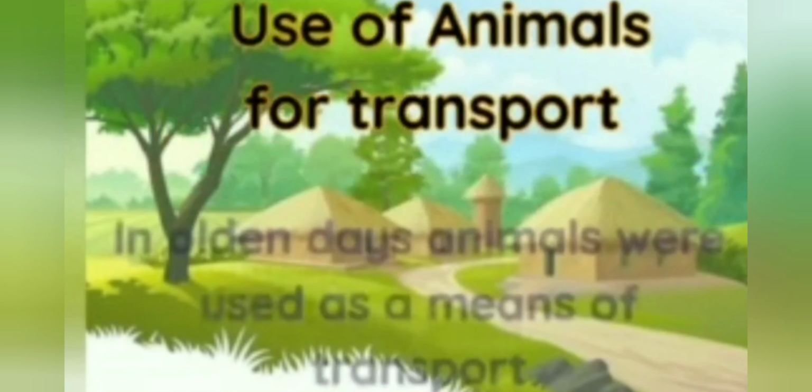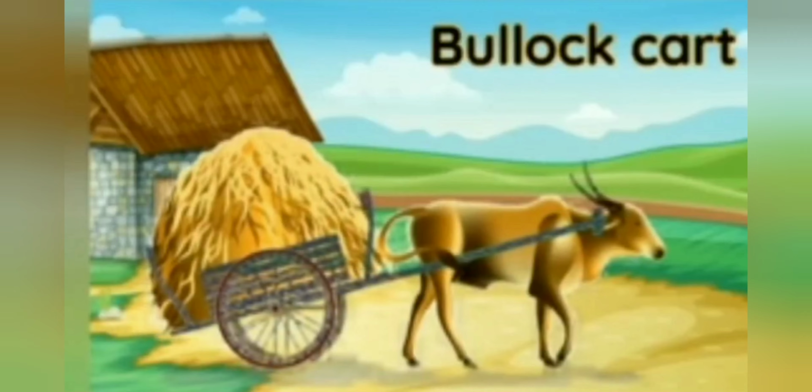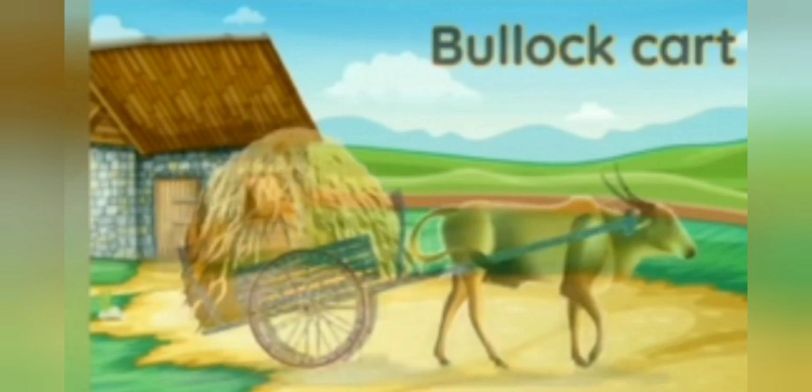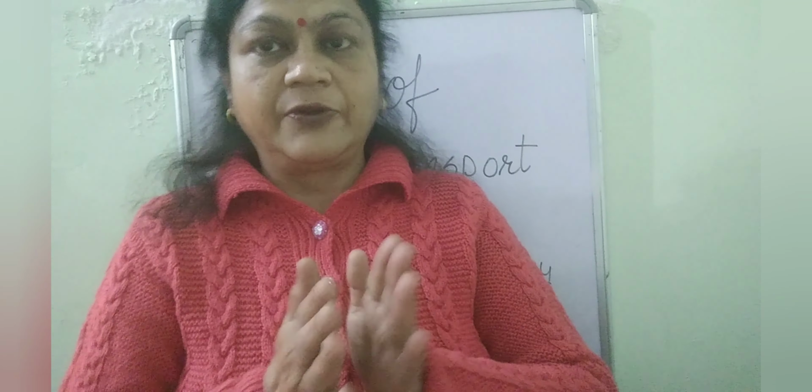Use of animals in transportation. In olden days, animals were used as a means of transport, such as bullock cart and horse cart. So I hope you have understood through the video the different transports, the slow transport, the land transport, the water transport and the air transport.